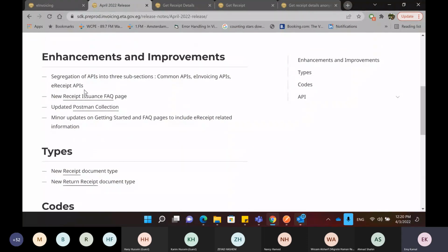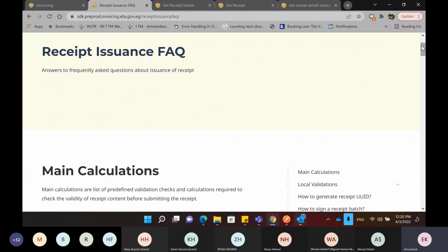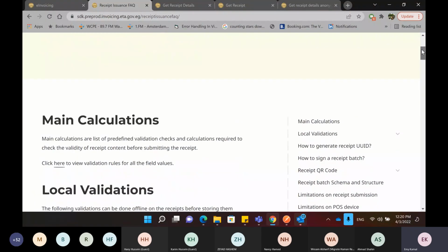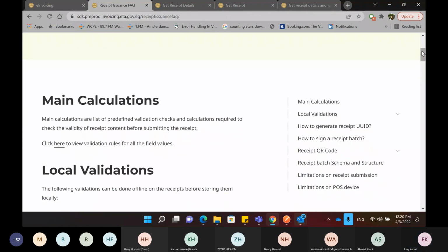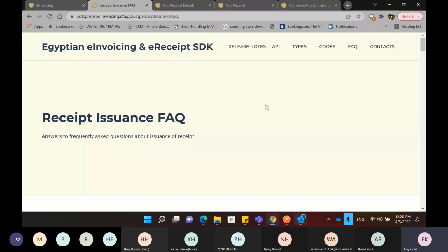As I said, we have covered that the receipt needs to have a certain structure, but we also have some extra information, some extra validations that need to be considered when you are submitting or issuing the receipt. You can find this extra information in the receipt issuance FAQ page, which you can navigate to from the FAQ page.